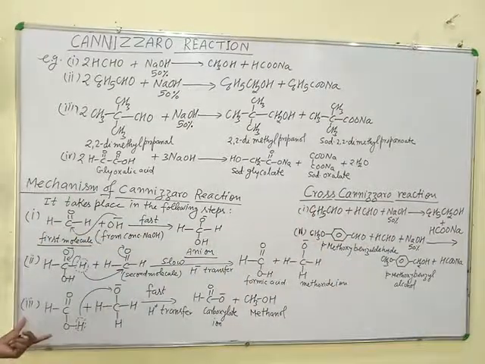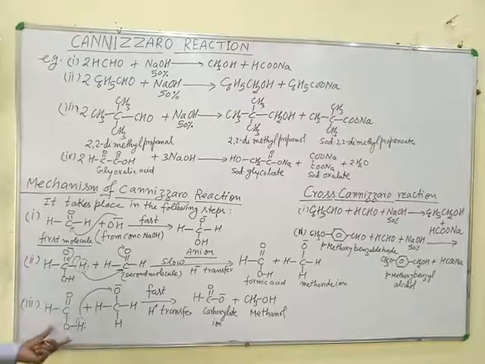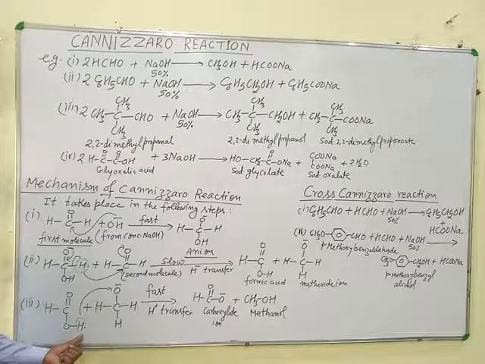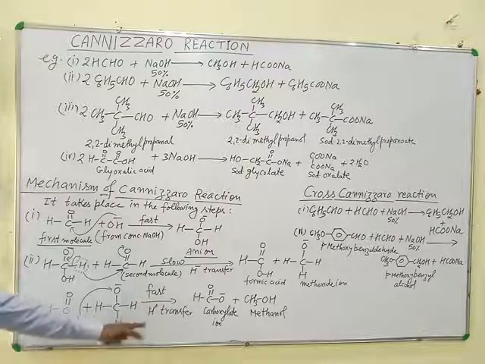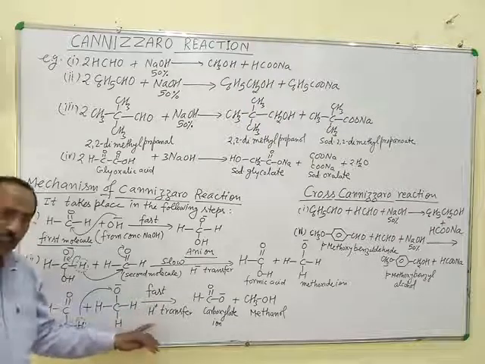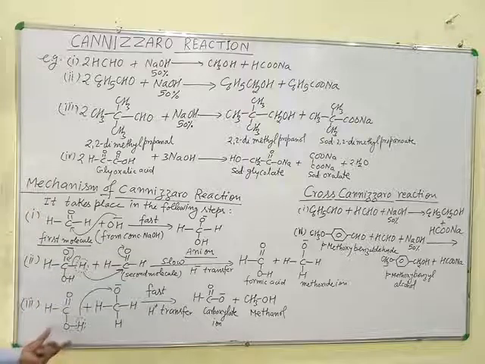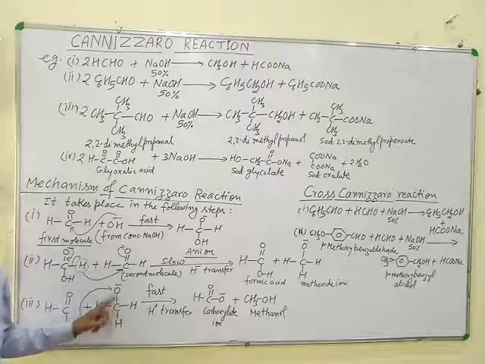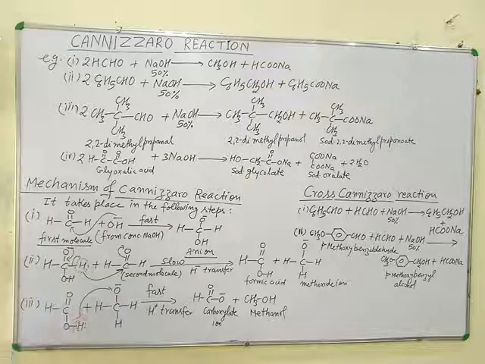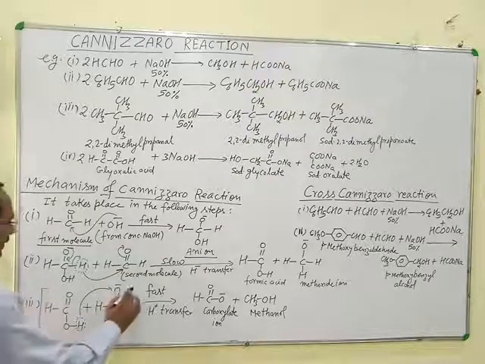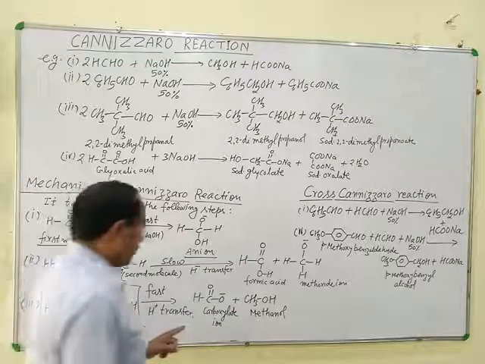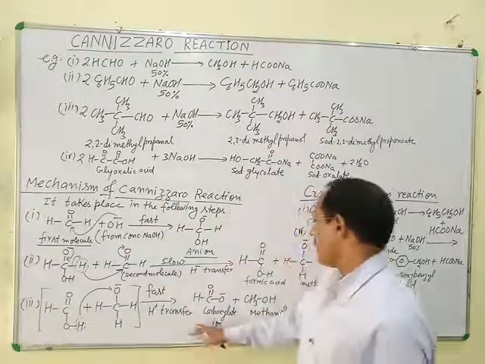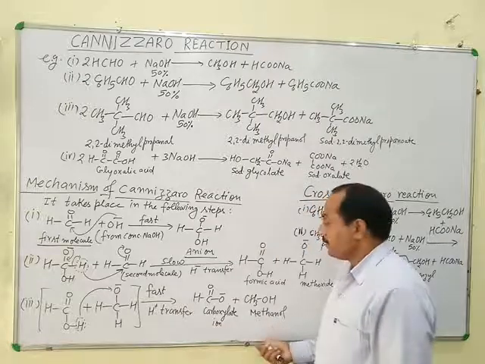In the third step, transfer of hydrogen as a proton takes place, means this is a fast reaction. Transfer of H plus ion from the carboxylic acid to the anion takes place, means this is an exchange of ion, which leads to the formation of carboxylate ion and methanol.